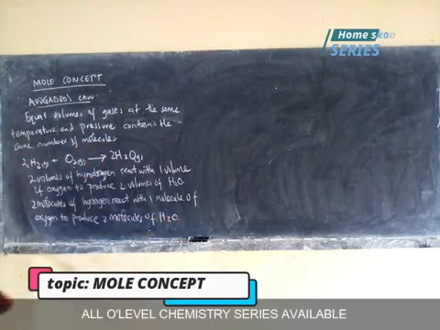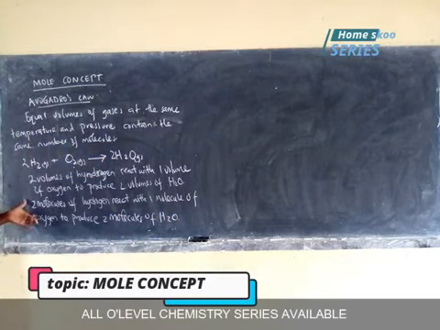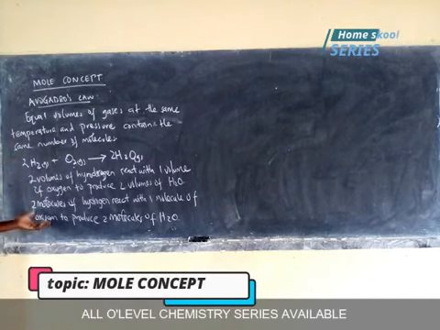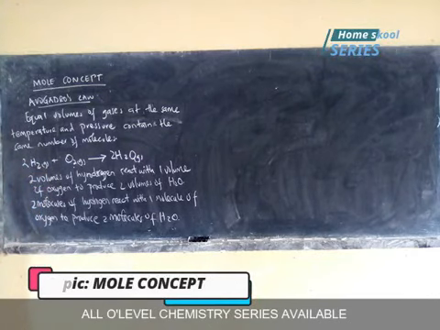So when I talk about Avogadro's law, I express the reacting species in terms of molecules, and in Gay-Lussac's law, the equation is given in terms of volumes.